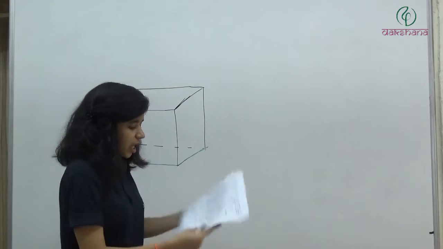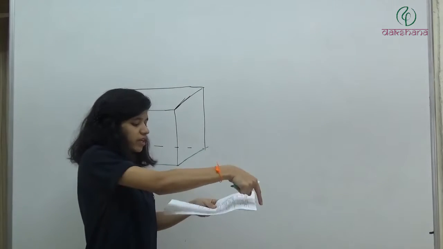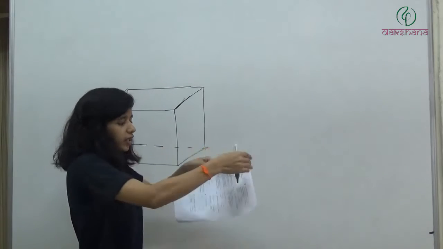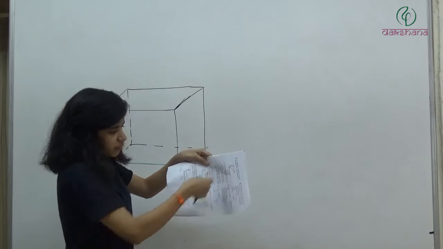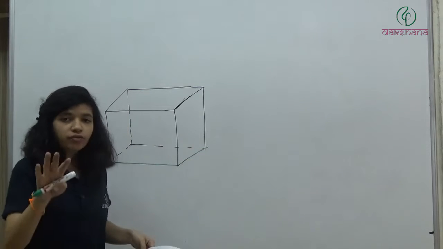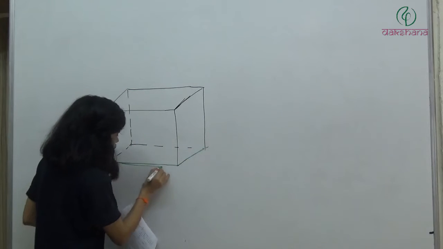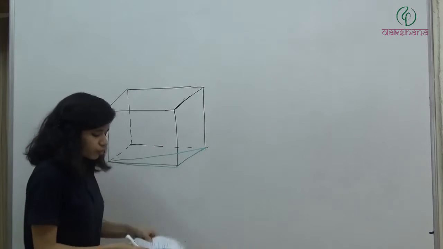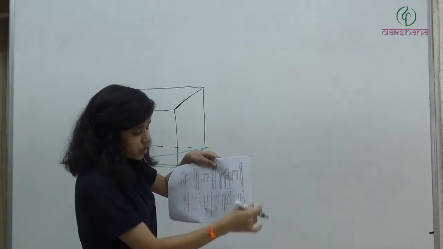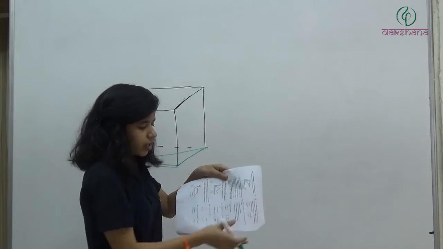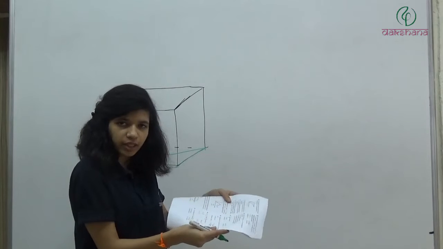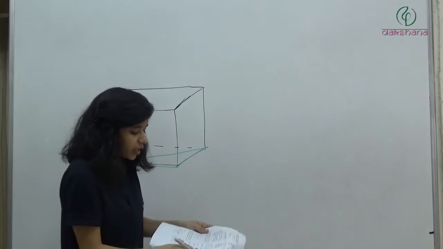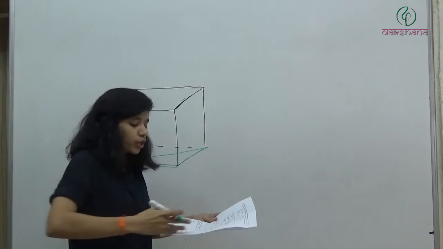As we took here, this is a floor. This is one side, this is another side, and this will be the face diagonal of the floor. So the square of this plus the square of this will give us the square of this. Okay? So we have got this square plus this square equal to this square. Basically it is the floor. So this is the diagonal of the floor.